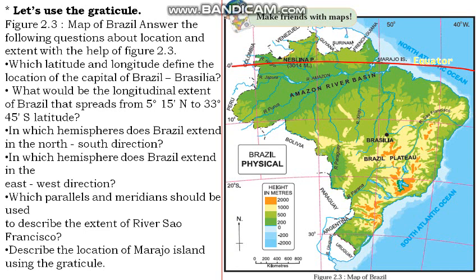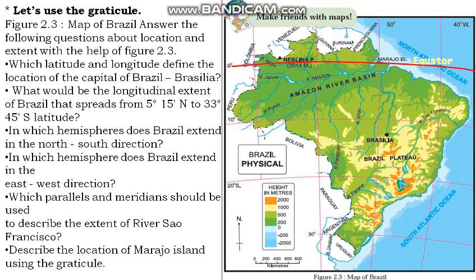Which parallels and meridians should be used to describe the extent of river São Francisco? Answer: river São Francisco has its source at 40 degree 4 minute west, 20 degree 2 minutes south and terminal point at 37 degree west and 10 degree south.